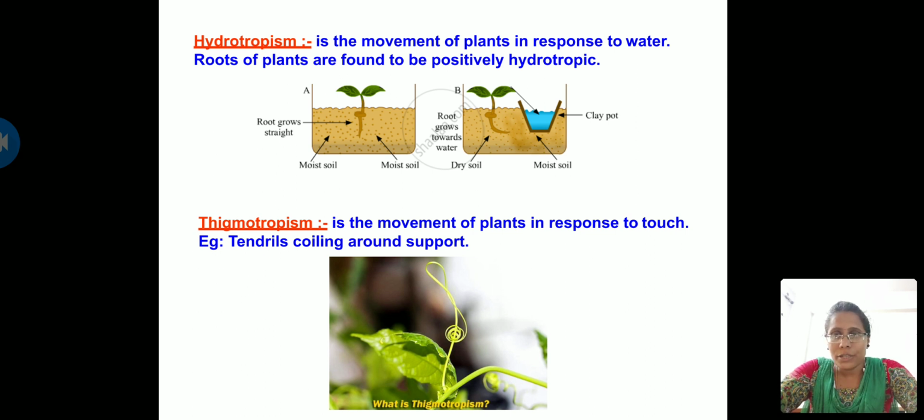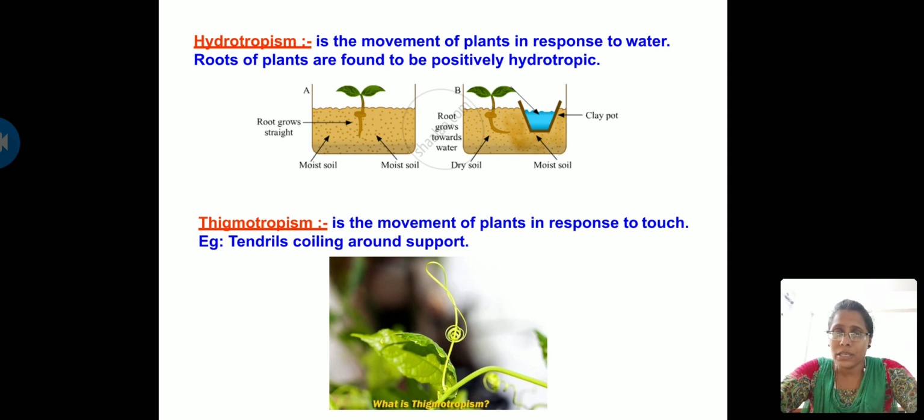So next, coming to thigmotropism. So what is this thigmo? This is a new term, right? So thigmo means sense of touch. Okay, the movement of plant in response to touch is called thigmotropism. So here an example is tendrils coiling around a support. So you know what is a tendril, right?